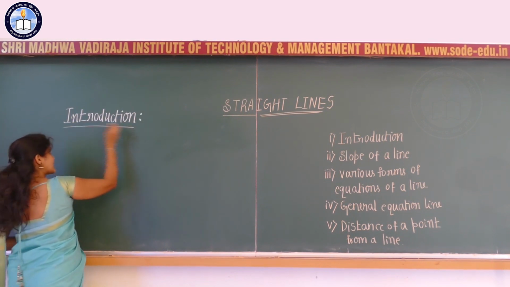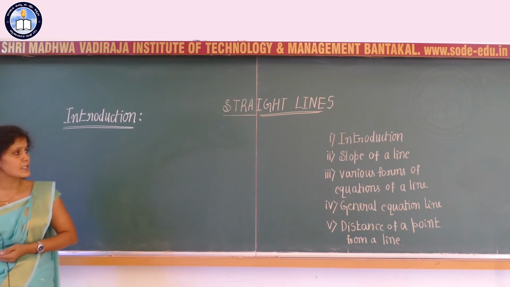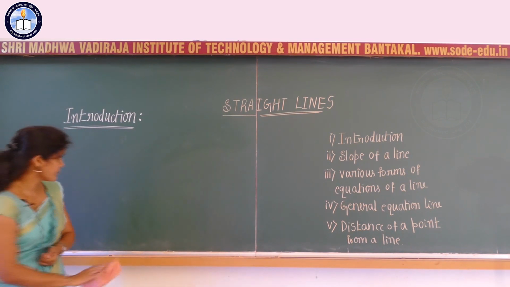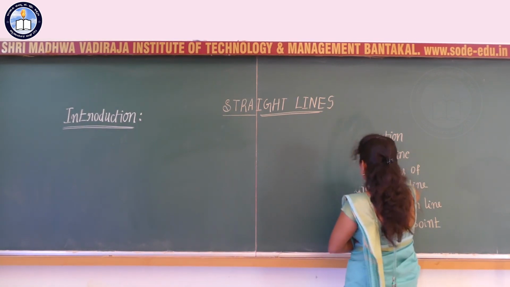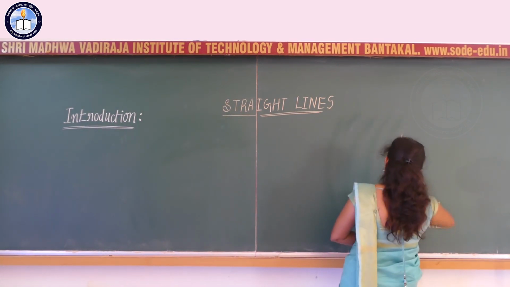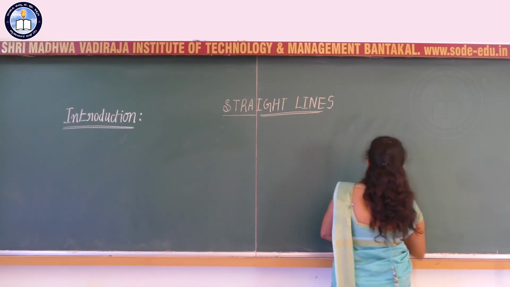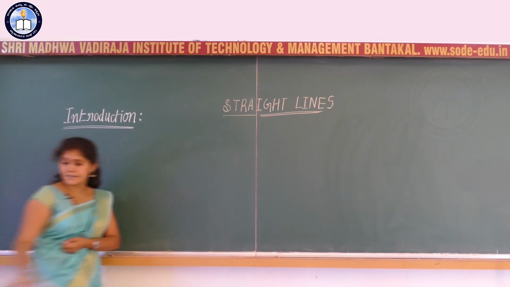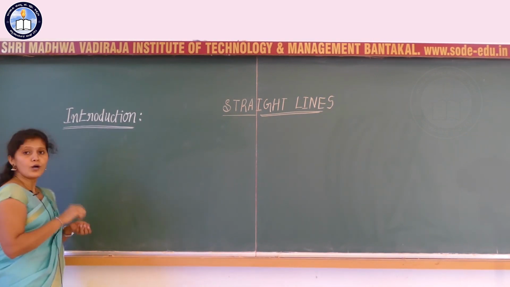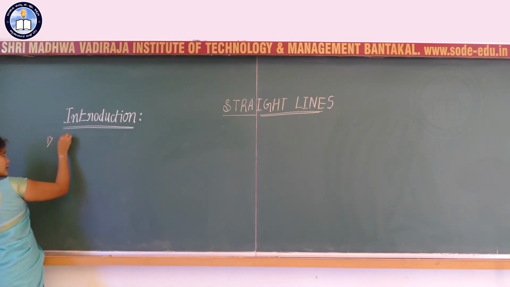So what are the basic things that we should know while considering the concept of straight lines? Clear? So as the introduction, when we are considering this straight line chapter, with respect to analytical geometry, I'll consider the first part as coordinates of a point.